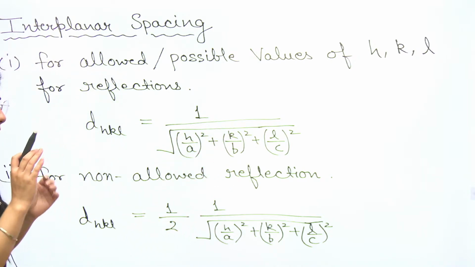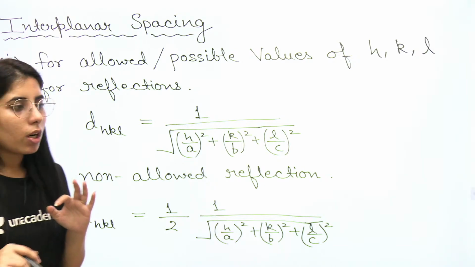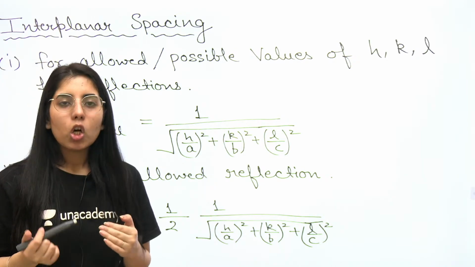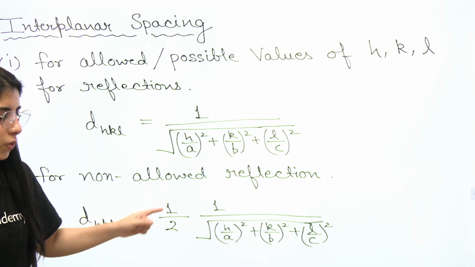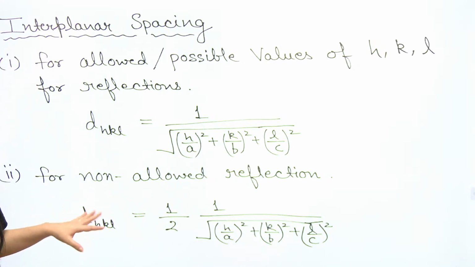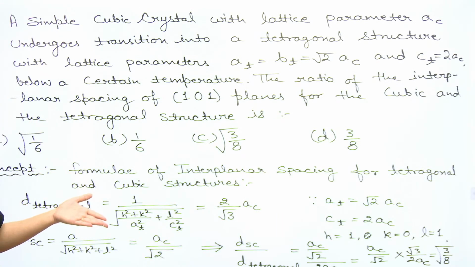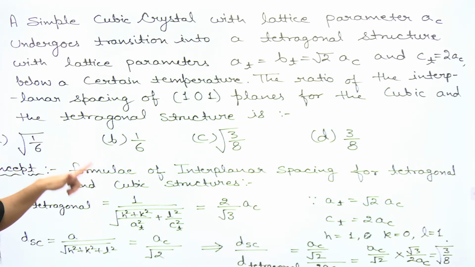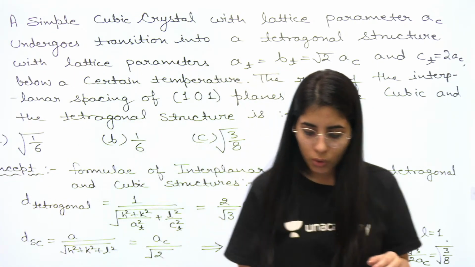While when any HKL value is given to you for which you will not be able to get the diffraction peak, then you have to take 1 upon 2 term in the starting, and that is the formula you will have. Clear? So be careful about it. And one question based on the interplanar spacing you can see here. All the steps have been mentioned, but you can try it once so that you will know the procedure or the type of questions you can expect.